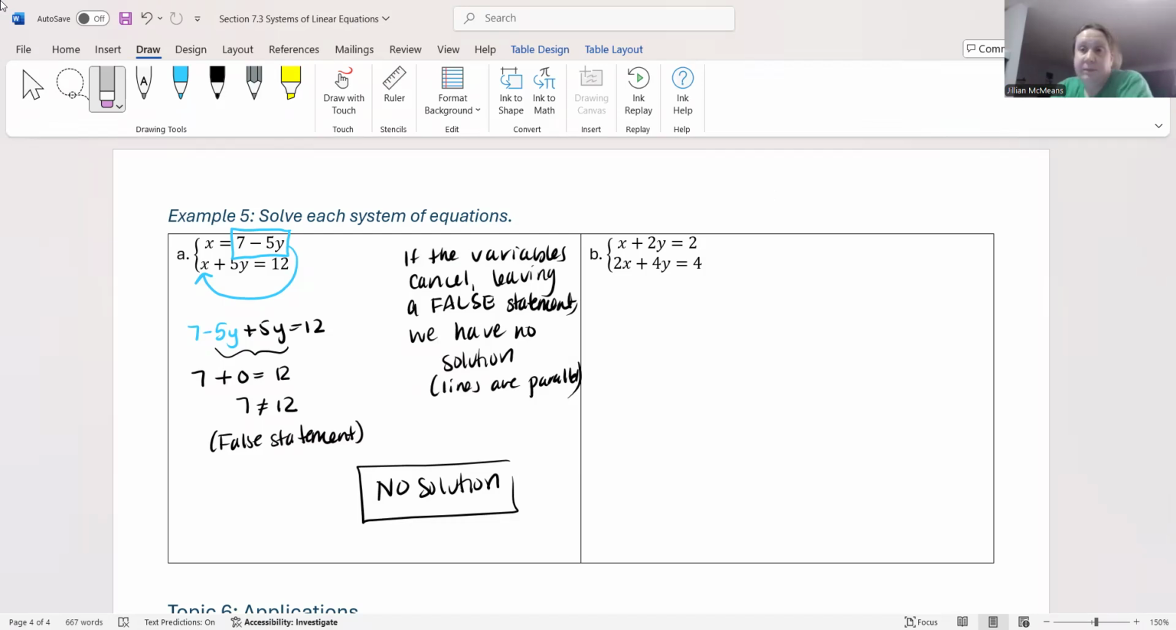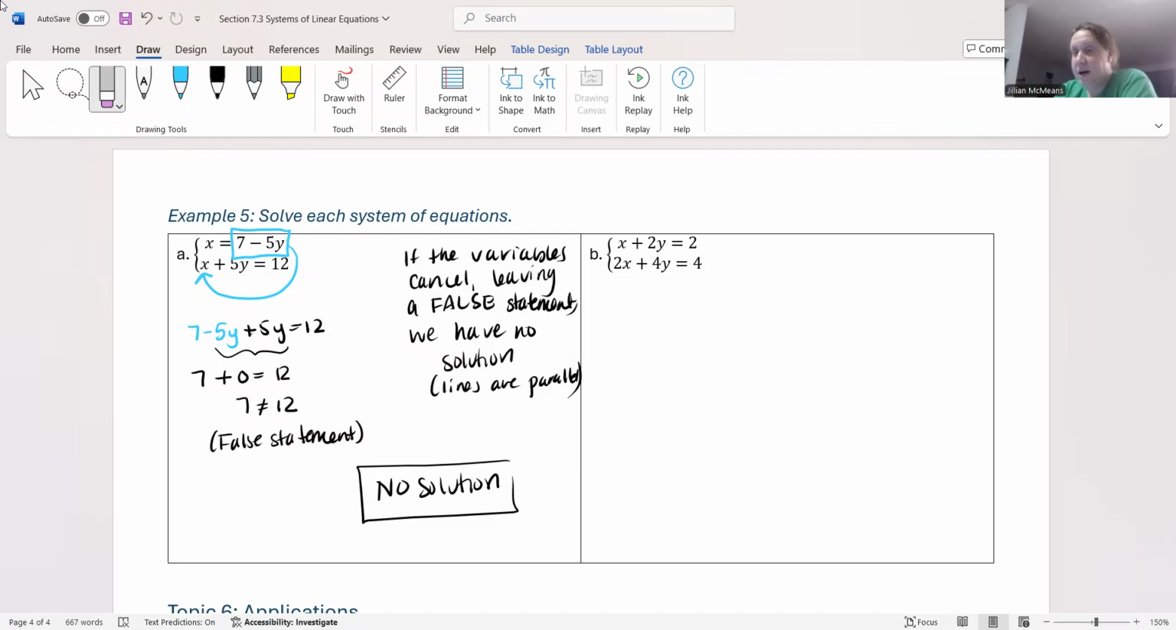All right, part B. So we have another system, x plus 2y equals 2, and then 2x plus 4y equals 4. This one is a little easier to see because you could see if we multiply the top equation by 2, we get exactly the bottom equation, okay? But what we're going to do is we're just going to start the solving process, okay?